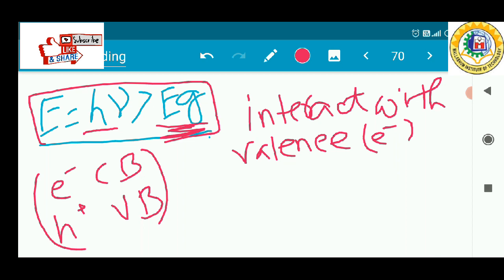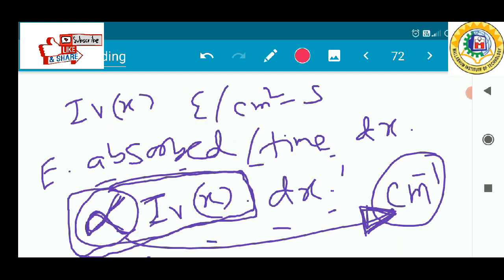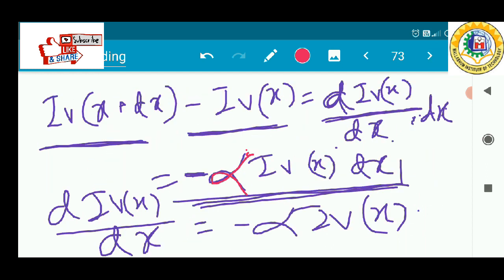The absorption of energy also depends upon the nature of the material. The ratio of the transmitted photon energy through the semiconductor to the incident photon energy is related to the absorption coefficient. That means how much energy will be absorbed inside the semiconductor. Not all of the photon flux will be absorbed inside the semiconductor. Some may be transmitted through it, but some may be absorbed. So that coefficient I have to find out through this.